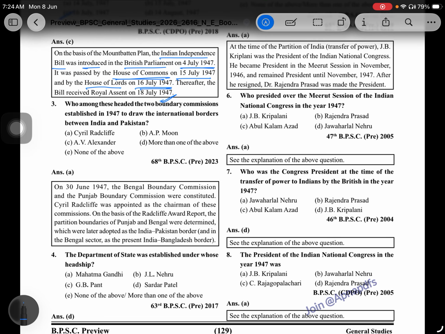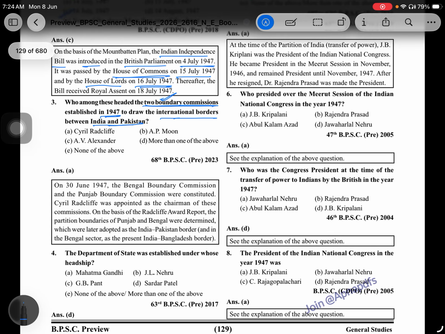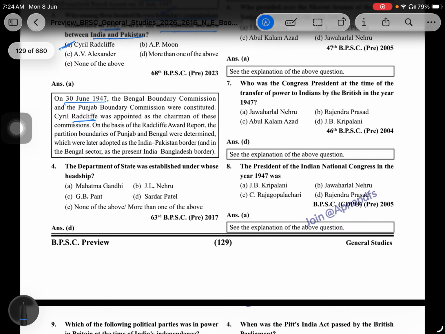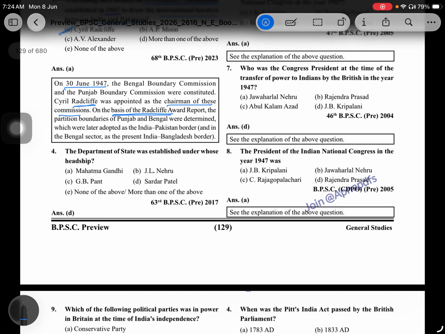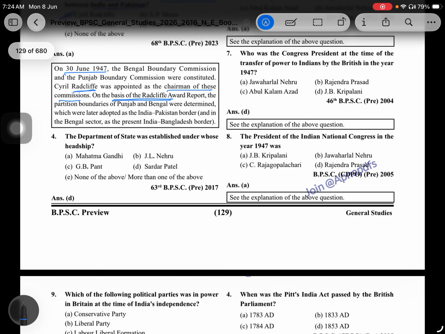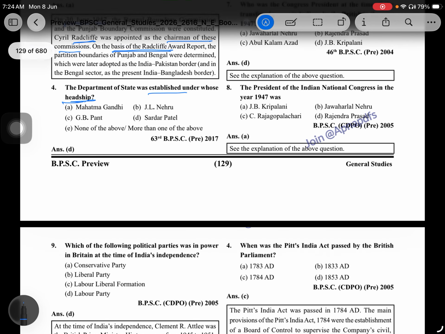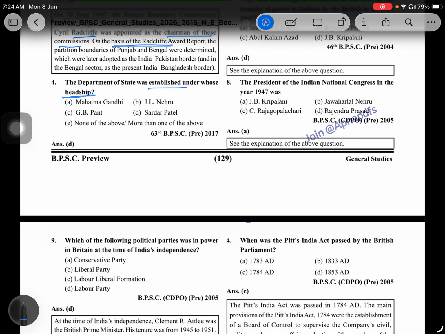Who among these headed the two boundary commissions established in 1947 to draw the international boundary between India and Pakistan? That is Radcliffe. On 30 June 1947, the Bengal Boundary Commission and the Punjab Boundary Commission were constituted. Cyril Radcliffe was appointed chairman of the commissions. On the basis of the Radcliffe report, the partition boundaries of Punjab and Bengal were determined. The Department of States was established under whose leadership? That is Sardar Patel.